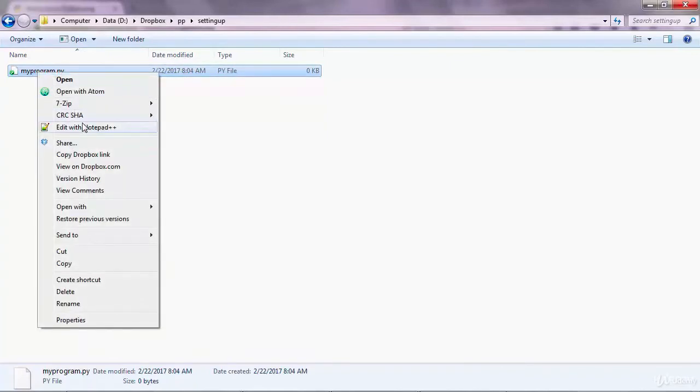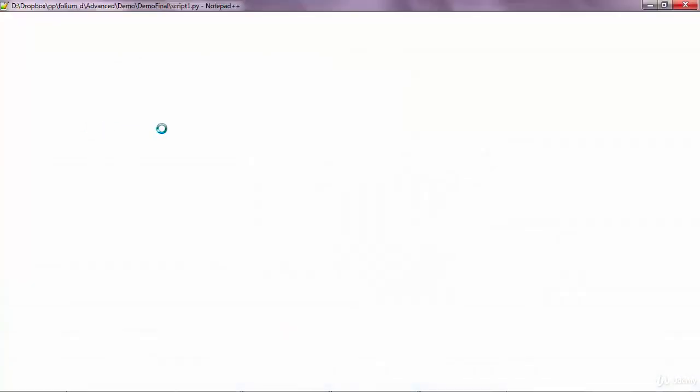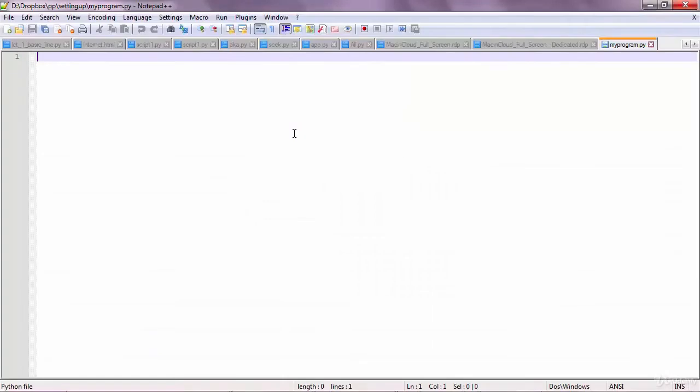So just go ahead and edit it with any editor that you have, maybe Notepad. We're going to use Atom later. For now, this is good. And this program will print out some text, let's say the hello text. So that's what you do.